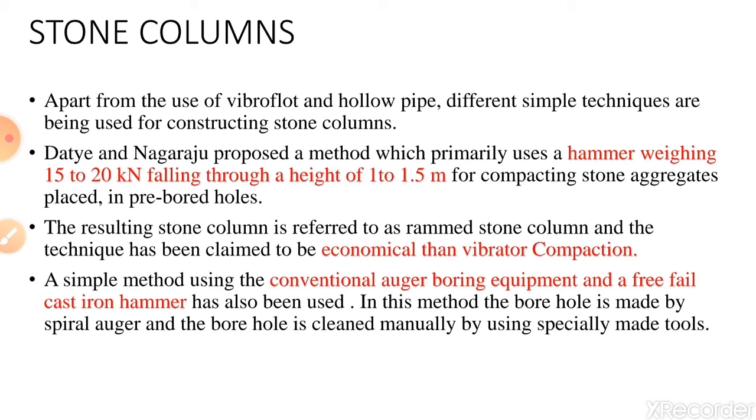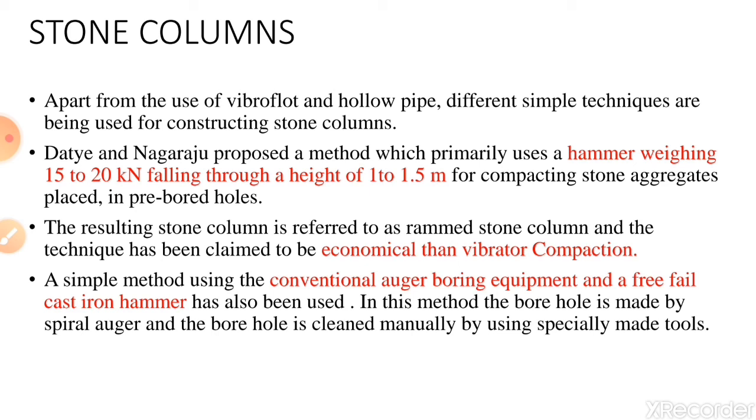Datye and Nagaraju proposed a method which primarily uses a hammer weighing 15 to 20 kN falling through a height of 1 to 1.5 meters for compacting stone aggregates placed in boreholes. The resulting stone column is referred to as a rammed stone column, and the technique has been claimed to be more economical than vibrator compaction.